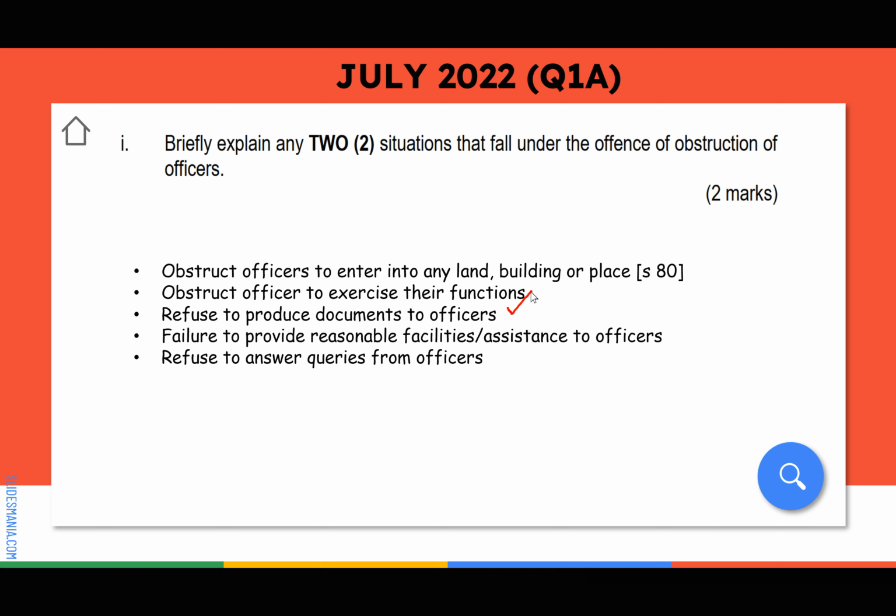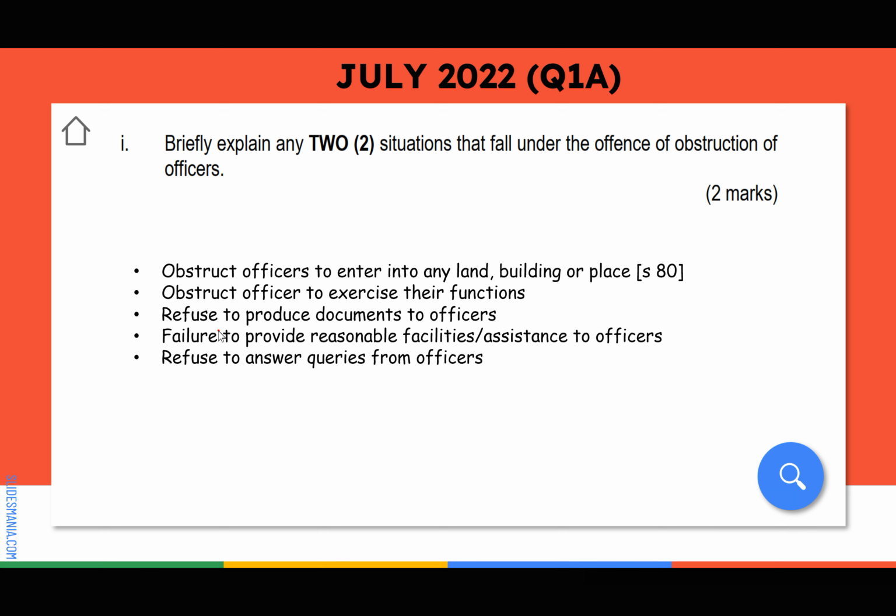Meaning to say, normally when the officers come to our office or house, they will take away all the necessary documents related to your company. So for offense number 3, you refuse to give them all those documents. This is also an offense.